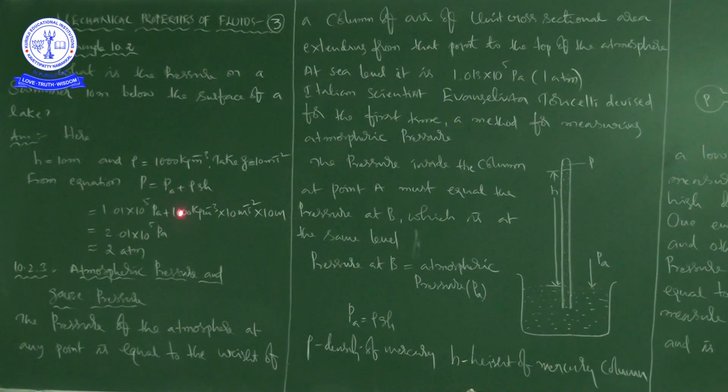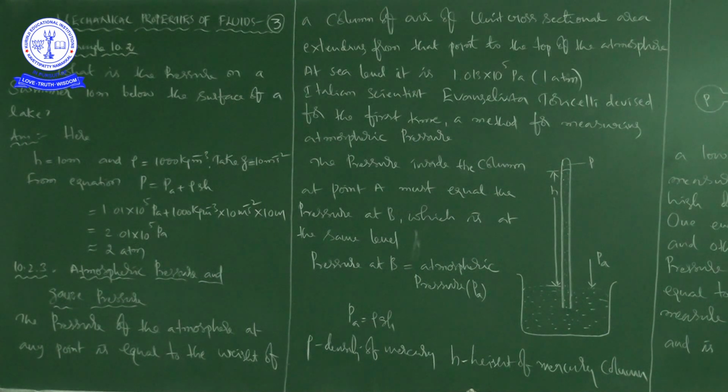If you complete this mathematical process, here it is 1.01 into 10 to the power of 5, and this is 1000 into 10 into 10, which is also almost 10 to the power of 5. The result will be 2.01 into 10 to the power of 5 Pascal.